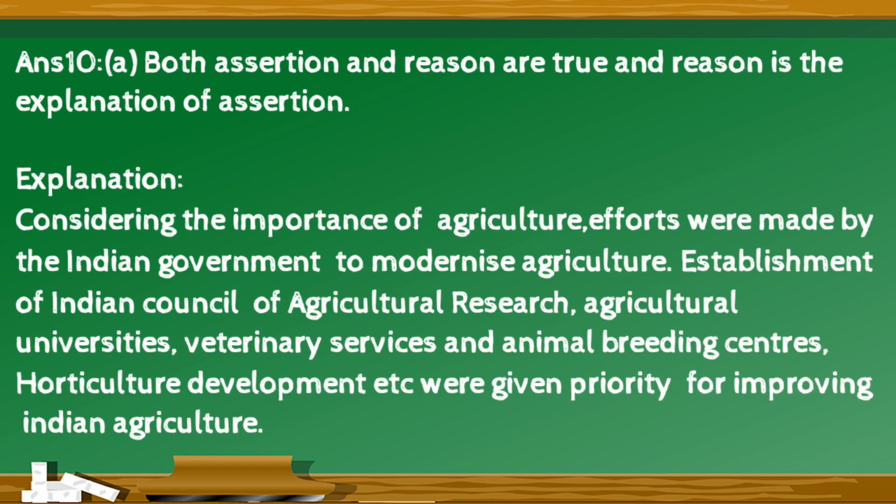The right answer is option A. Both assertion and reason are true, and reason is the correct explanation of assertion. Explanation for this is considering the importance of agriculture, efforts were made by the Indian government to modernize agriculture. Establishment of Indian Council of Agricultural Research, agriculture universities, veterinary services and animal breeding centers, horticulture development, etc. were given priority for improving Indian agriculture.